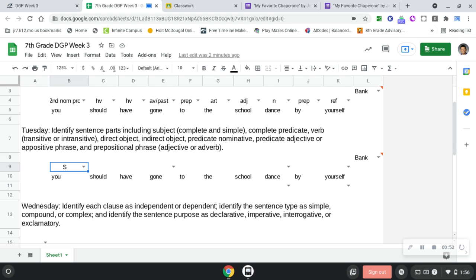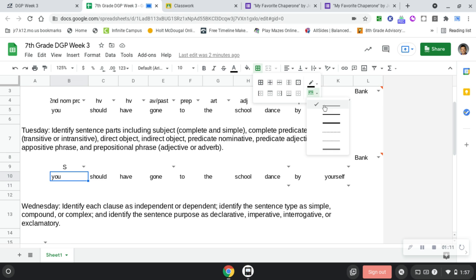What should you have done? Gone to the school dance, right? So you is doing something. You is our simple subject and our complete subject. It's both. So the single underline only goes under you.